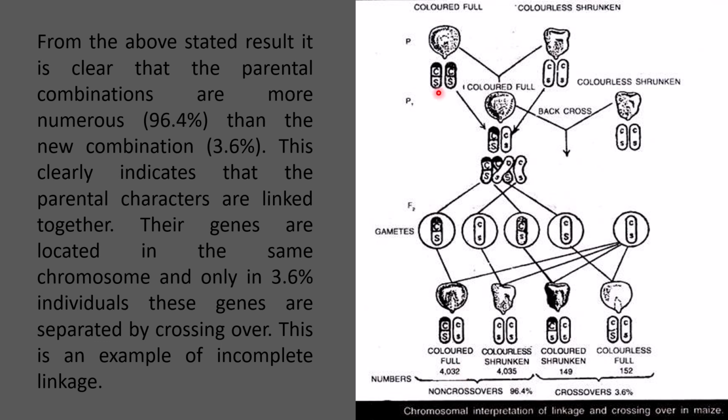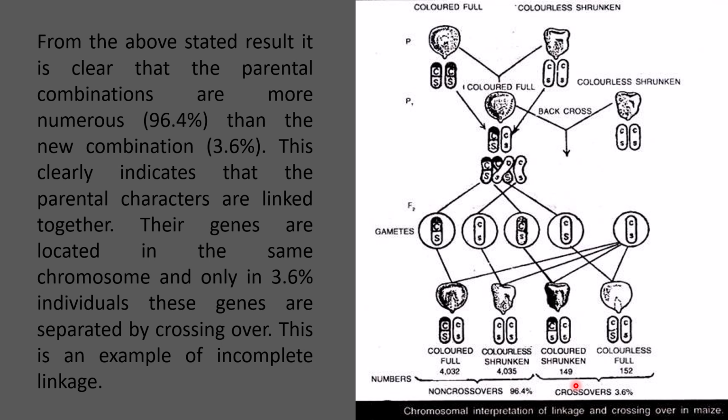Colored full was the dominant parent and colorless shrunken was the recessive parent. So 96 to 97% of progenies were of parental combinations, and only 3.6% were new combinations, which means crossing over occurred only in these 3.6%.